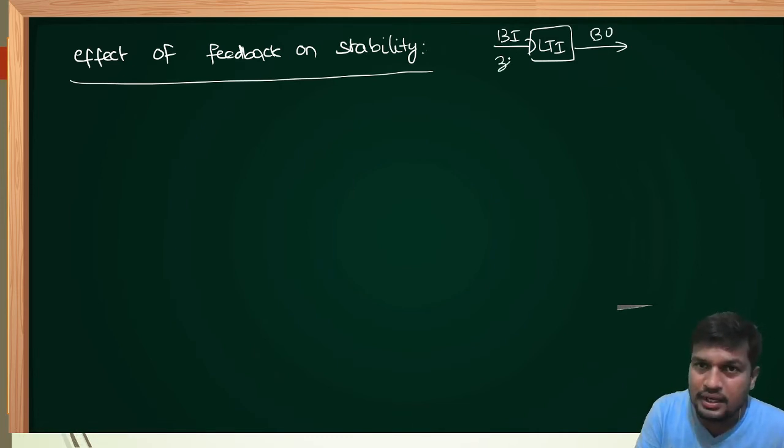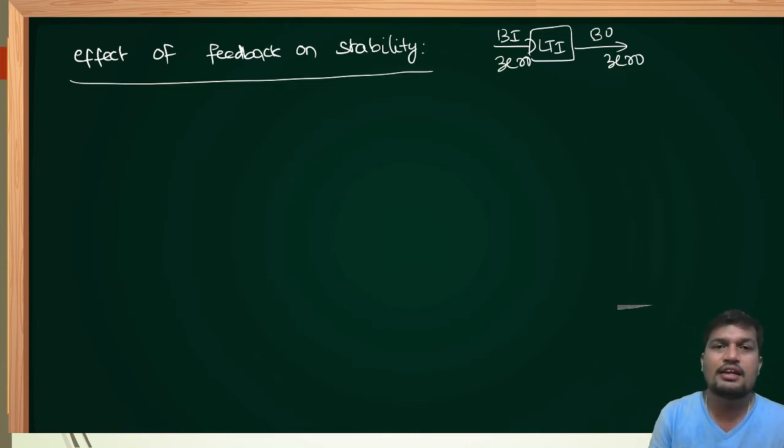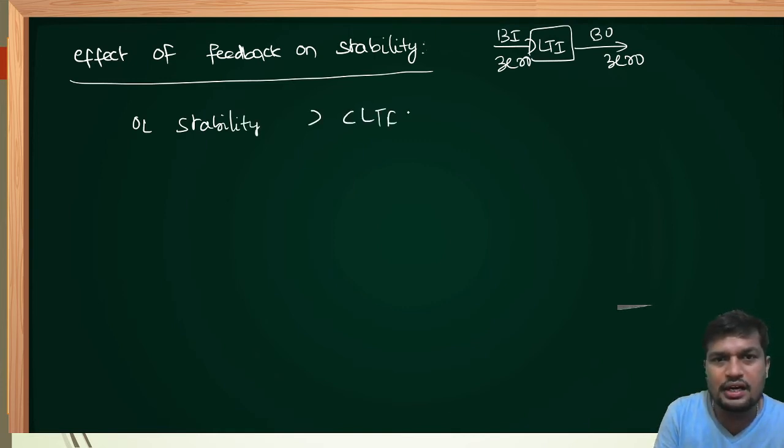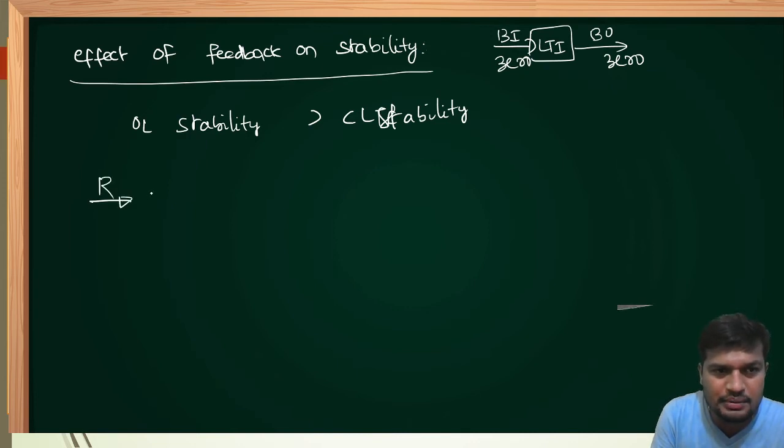Or else, if you apply input to the system as 0, then the output of the system also must be 0 in order to maintain stability of a closed loop control system. Now, dear friends, already we discussed in basics, open loop systems are more stable. Open loop system is more stable compared to closed loop system, provided there is no disturbance in the system. Already we discussed in basics. Right now, let me explain in depth about the stability. No doubt open loop systems are more stable compared to closed loop systems, provided there is no disturbance in the system. Right now, I am selecting a negative feedback system because negative feedback system is more desirable.